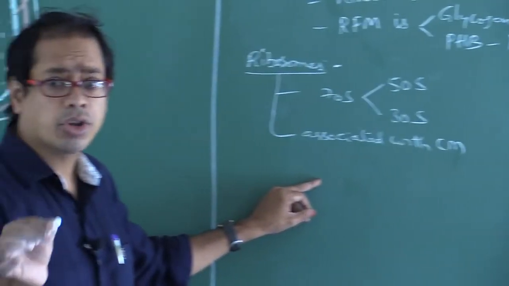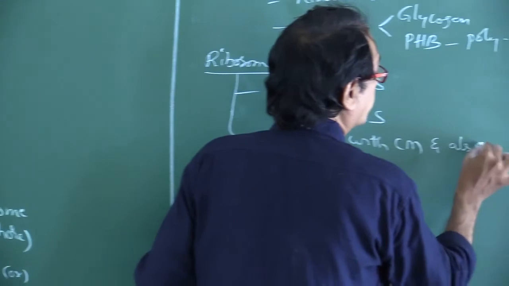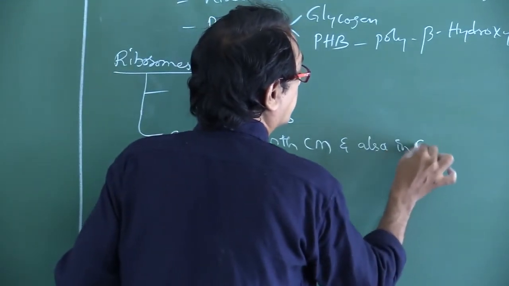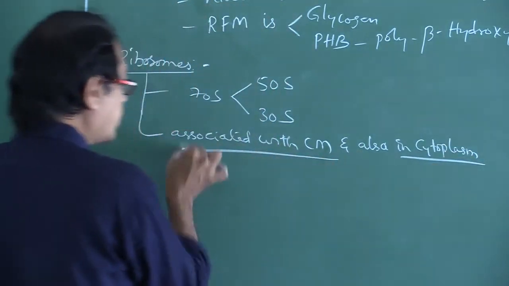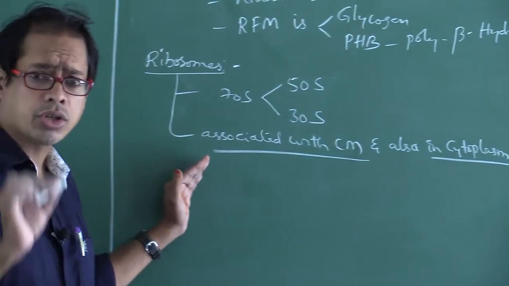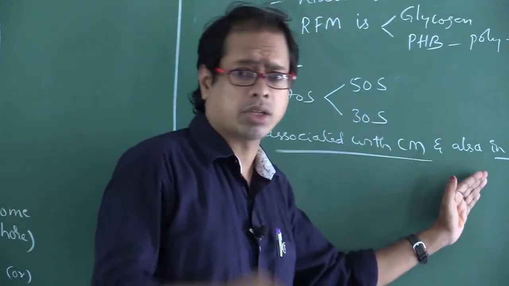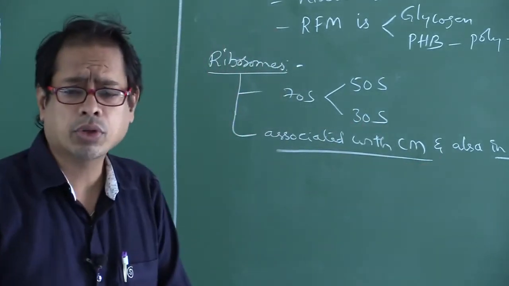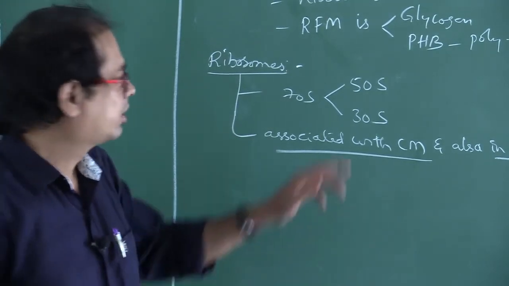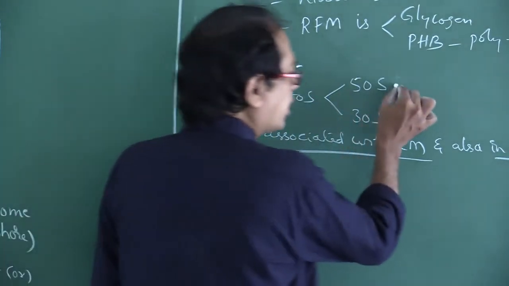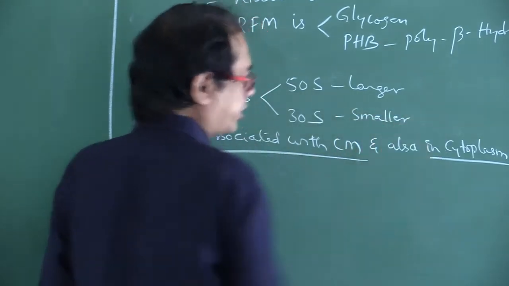These ribosomes are associated with the cell membrane and also found in cytoplasm. True. What type of ribosomes do you find in prokaryotes? 70S. What are the two subunits? 50S and 30S. This one is the larger subunit and this one is the smaller subunit.